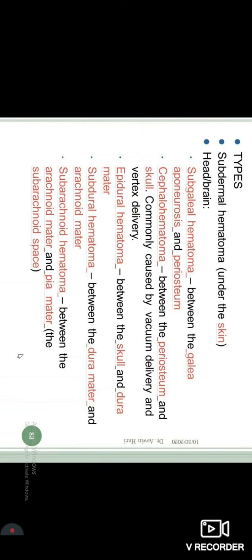My common thing is subgaleal hematoma. Cephalhematoma is a common presentation in cases of forceps delivery or vacuum delivery in children. Epidural hematoma usually follows a hit onto the head. It is usually an adage in neurosurgery that if you see a hematoma outside on the skull that is big enough, there is every possibility that the same size of hematoma is inside the skull also. So if you see a hematoma on the scalp that is big enough, make sure that the patient goes for a CT before you start treating it as only a dermatological complaint. It can happen in the epidural, subdural, and subarachnoid spaces.